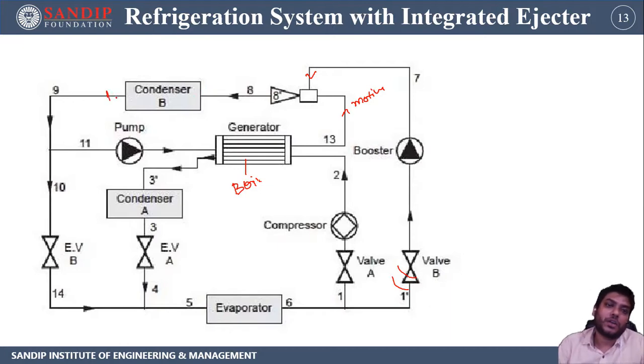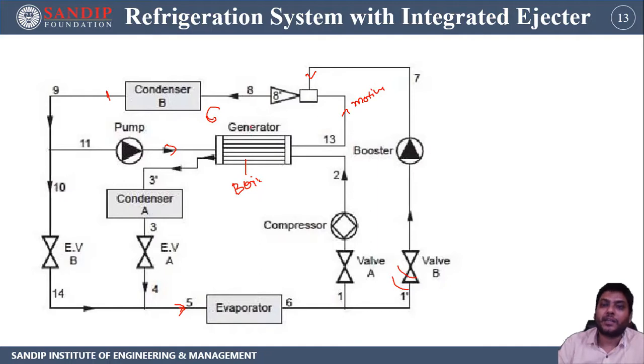A part of this liquid water is pumped to the generator. In this way, a part of the power cycle is completed, and the other part from the condenser goes to the expansion valve, and from the expansion valve to the evaporator. Now there is one more thing attached over here.